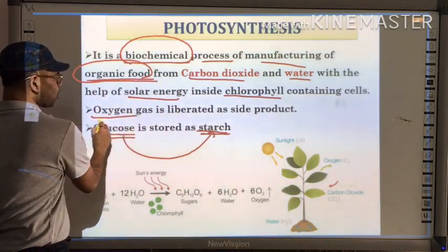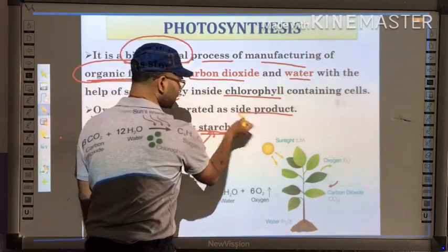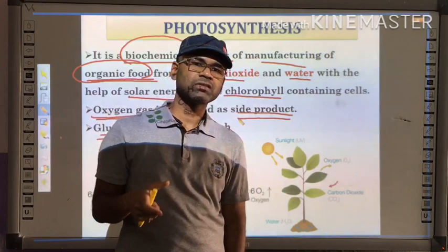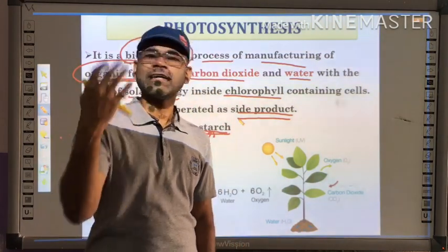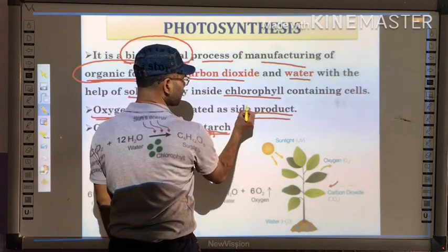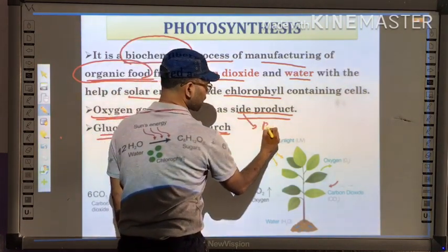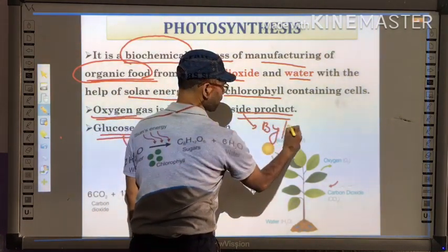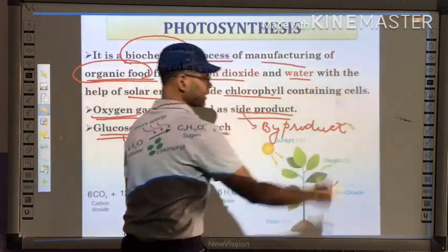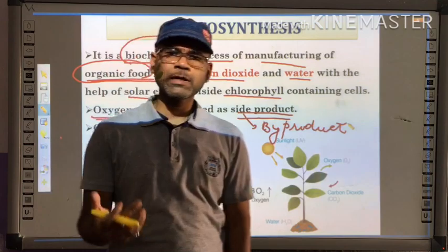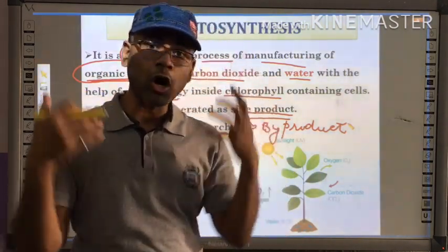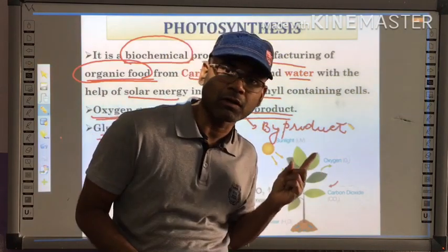And it also liberates oxygen gas as a side product. Why is this oxygen gas called a side product or byproduct? Byproduct means the product which is formed and is not used by that particular organism.